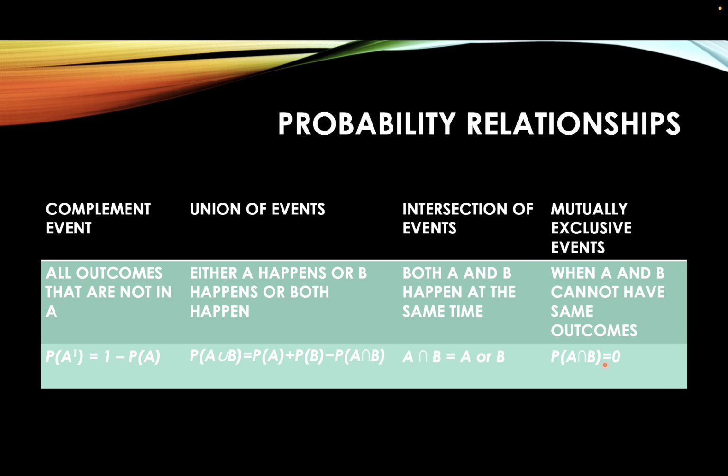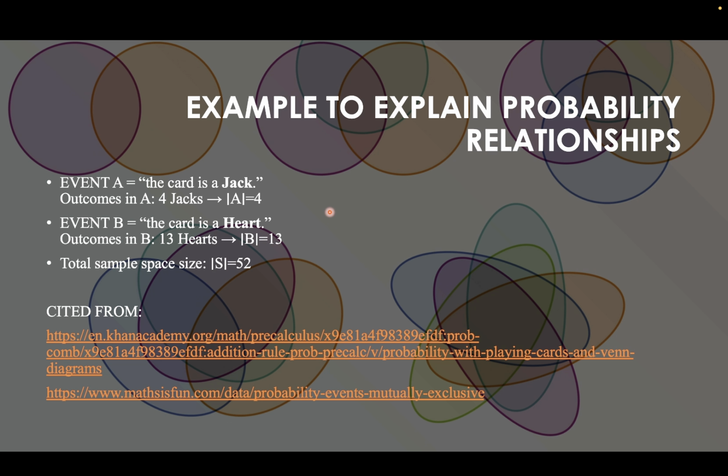Now, let's understand these better with the help of an example. As you can see, we have two events defined here. Event A is that the card is a jack. So the number of outcomes in event A can be 4 since there are only 4 jacks in a deck of cards. Event B is that the card is a heart. So number of outcomes in B are 13 since there are 13 hearts in one deck of cards. The total sample size obviously has to be 52 because there are 52 cards in a deck of cards.